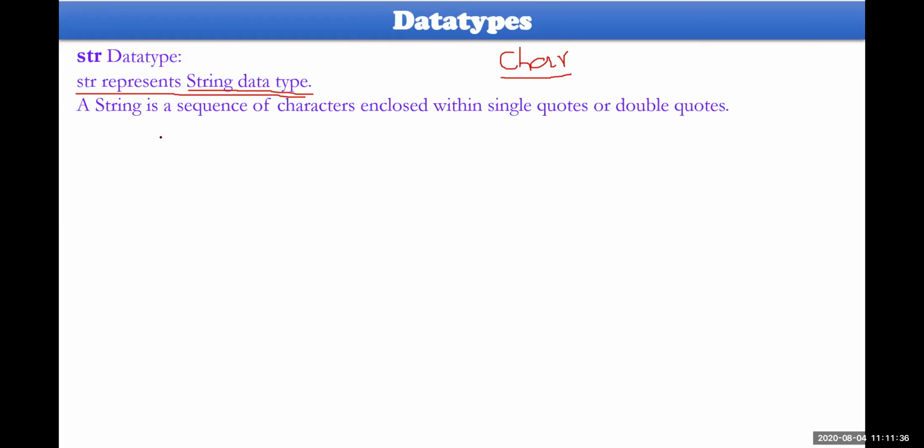So str represents the string data type. By default, whatever input you take, the input statement will always take it as a string from the keyboard, and that could be converted from a string to other types. However, that would be some other topic. So the str data type will always represent a string here. A string is a sequence of characters enclosed in either single quotes or double quotes. Let me show you how it could be.